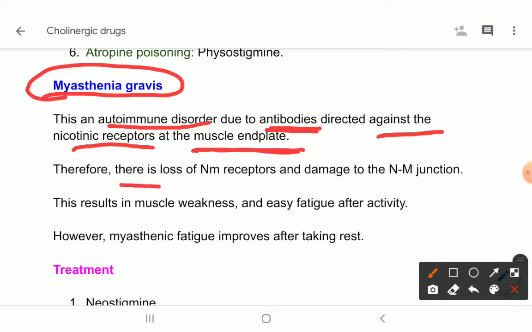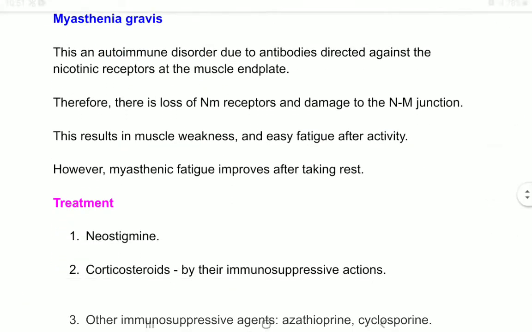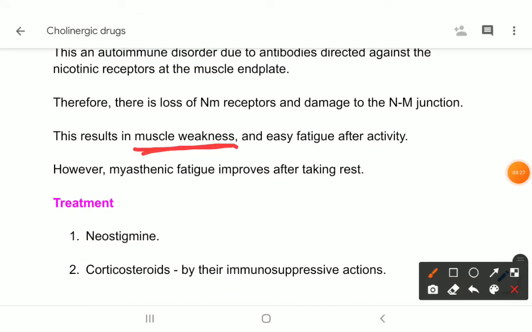Therefore, there is loss of NM receptors and there is damage to the neuromuscular junction, and that will result in muscle weakness, fatigue after activity or exercise. If a person walks or moves his arm a little bit, then he will develop fatigue.